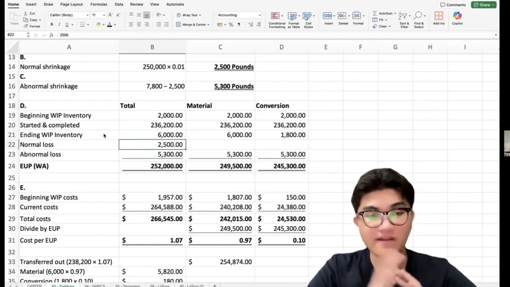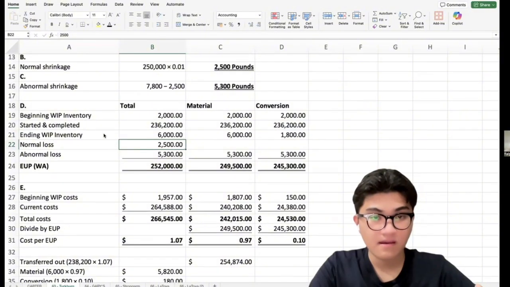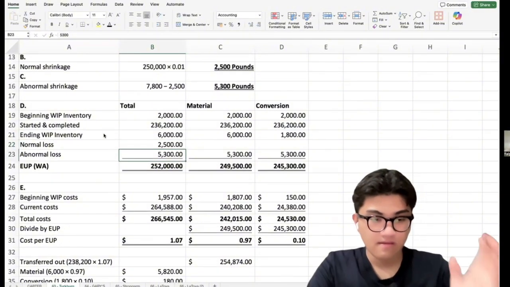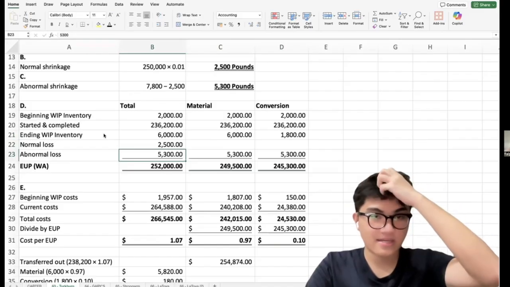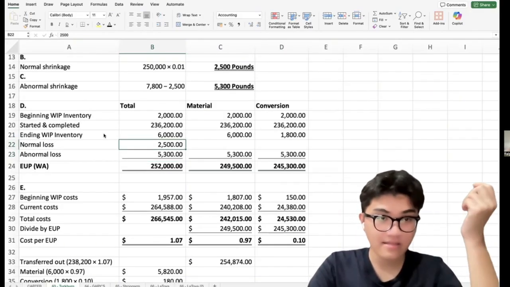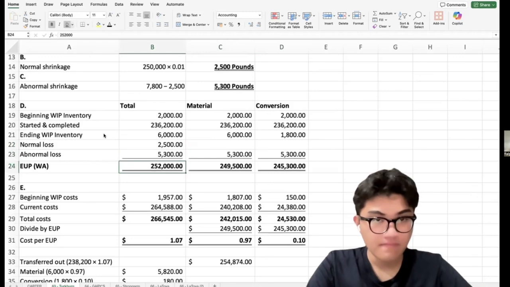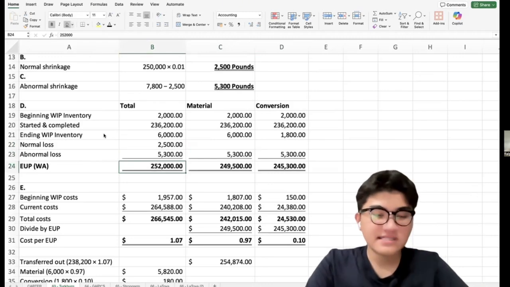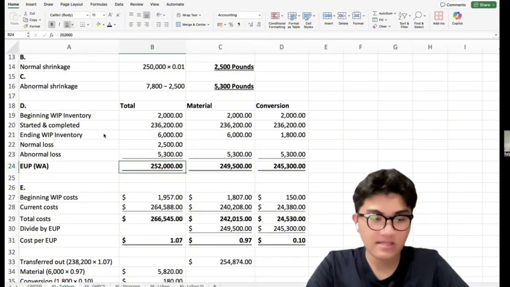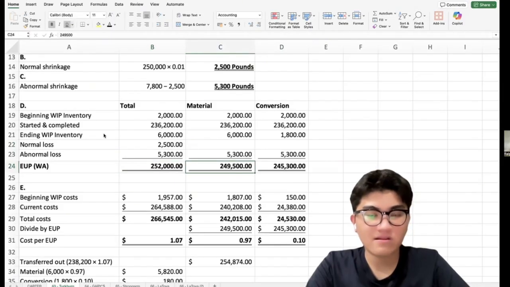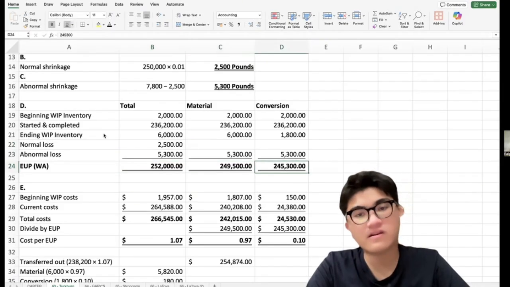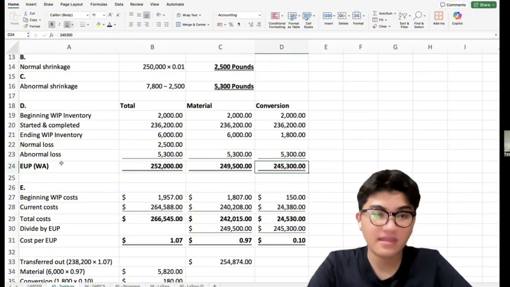Abnormal shrinkage is 5,300. But normal shrinkage, or normal loss, is not included. After summing everything, we get the total units of 252,000; for the material EUP, 249,500; and for the conversion, 245,300.